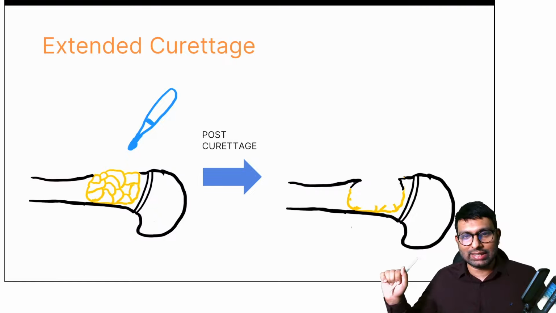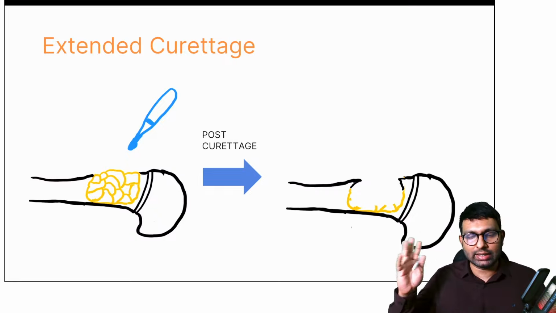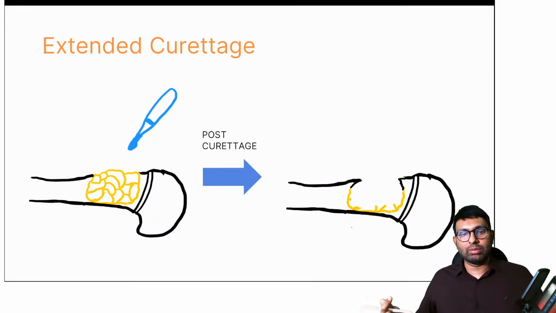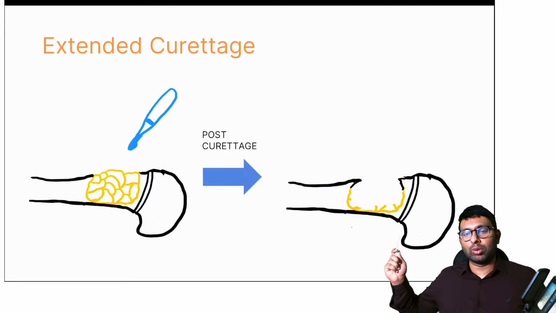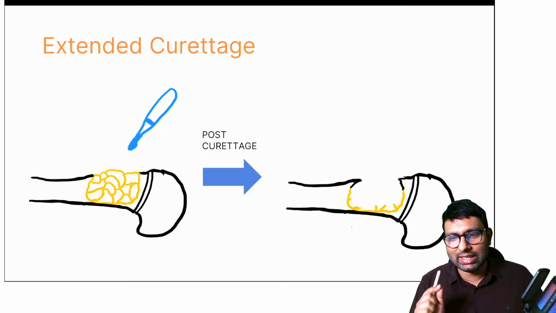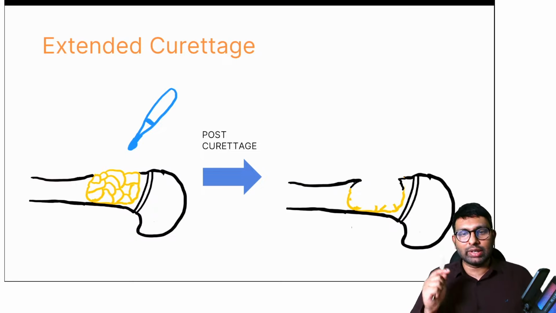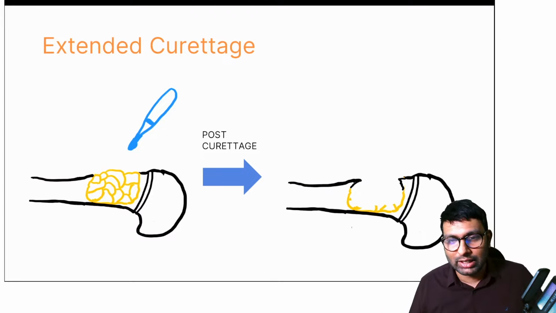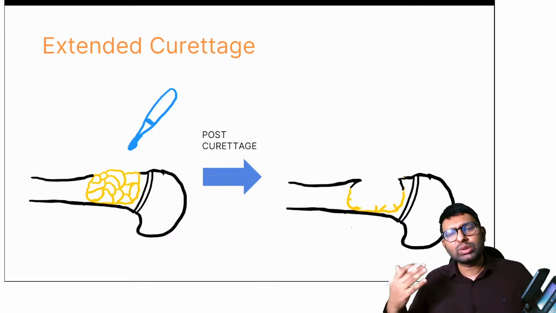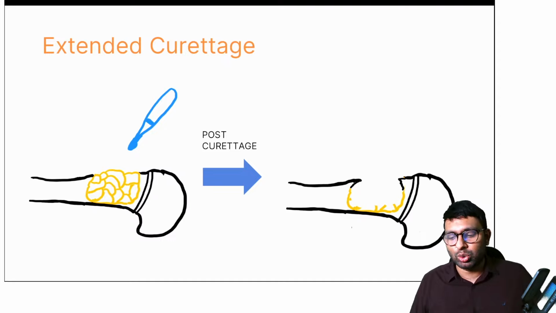The main problem with GCT, because it has a lot of septations inside, is that even if we do curettage of the tumor, at the end of the curettage the bone will look something like this. There will still be some remnants, some tumor cells remaining. So curettage, we decided a long time ago, was not the correct option for treating GCT, because remnant cells will remain, and that is not good, because GCT can go for malignant transformation as well. So beyond curettage, we had to do something else.